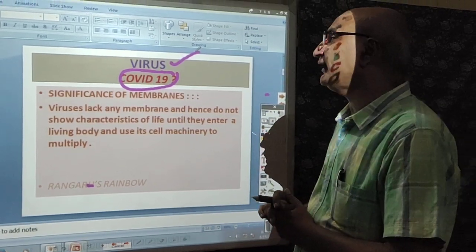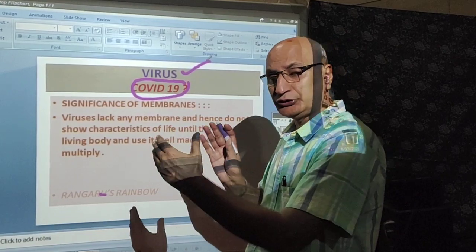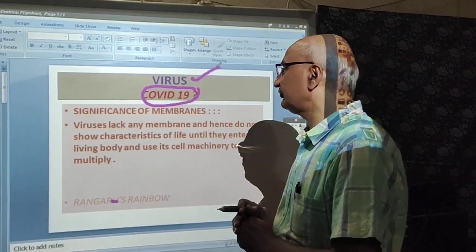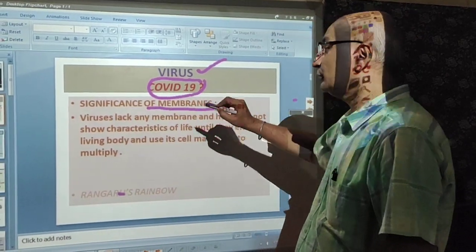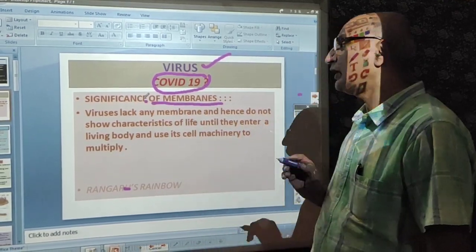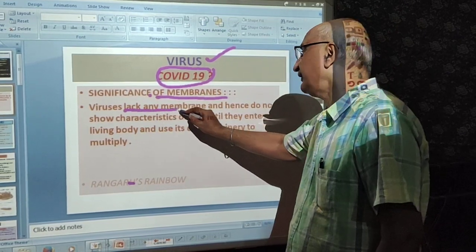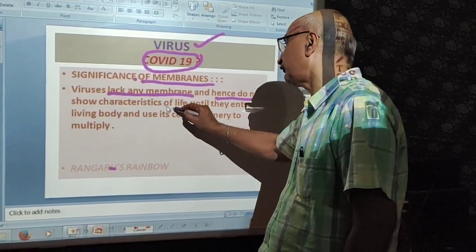Why do we say that it is an interlink? This is because of the membrane, the significance of the membrane. Viruses lack any membrane and hence do not show characteristics of life.